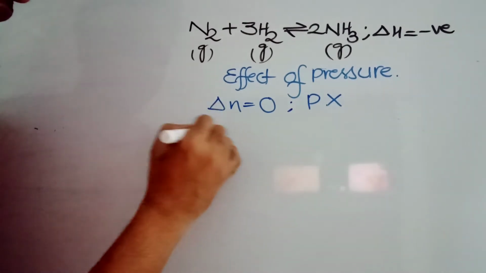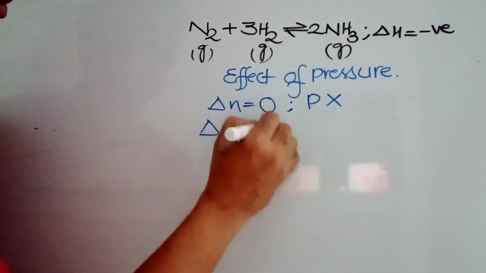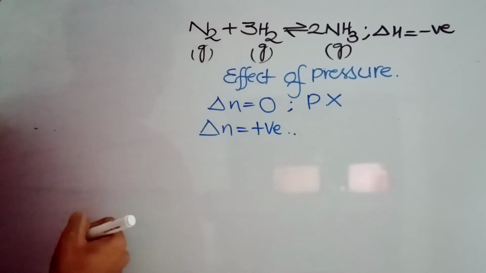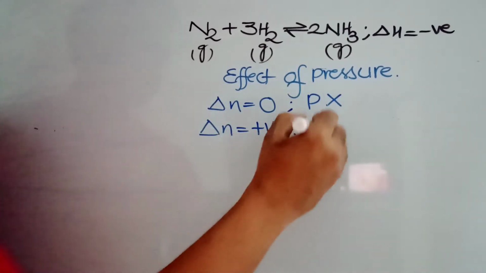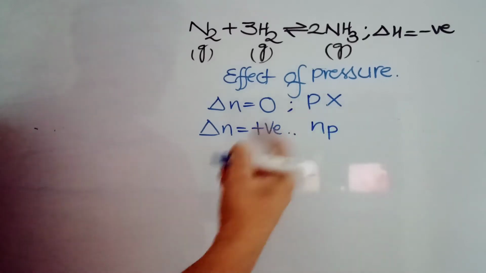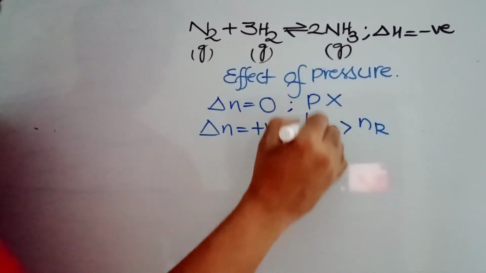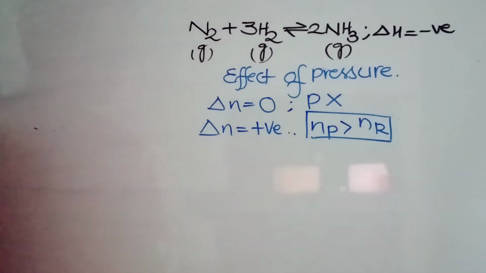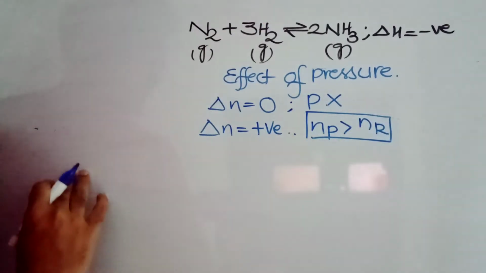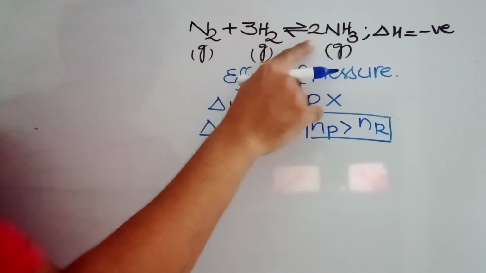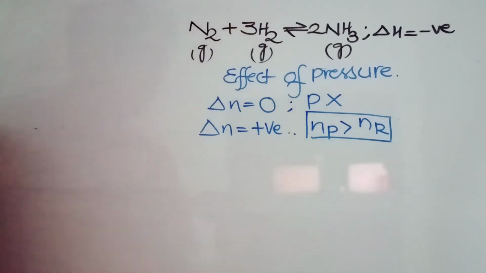Then if delta n is positive, what is the meaning of that? Delta n means the number of moles of products minus the number of moles of reactants. If that is positive, the number of moles of products is more than the number of moles of reactants. In this case, for example, N2 plus 3H2 gives rise to 2 NH3, the products are 2 moles and the reactants are 4 moles, so delta n is 2 minus 4, that is minus 2.